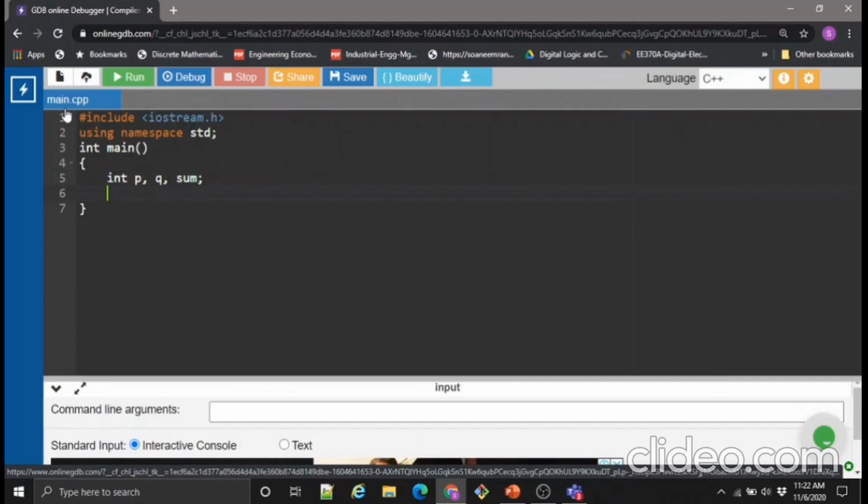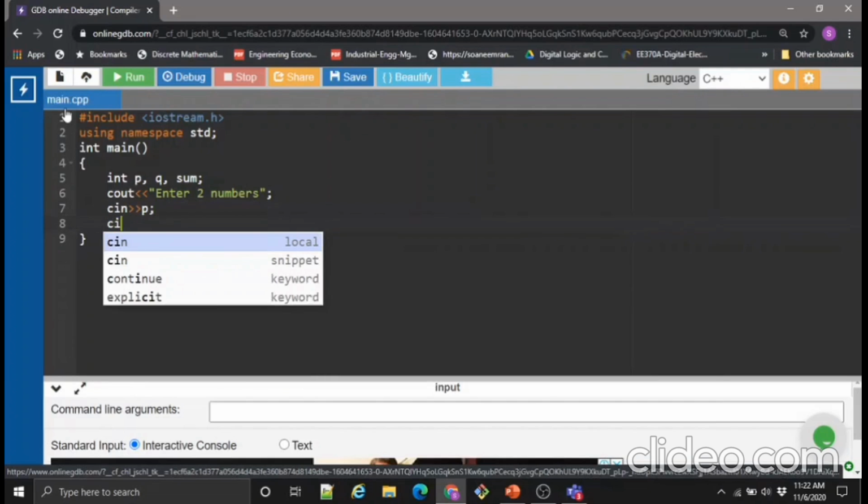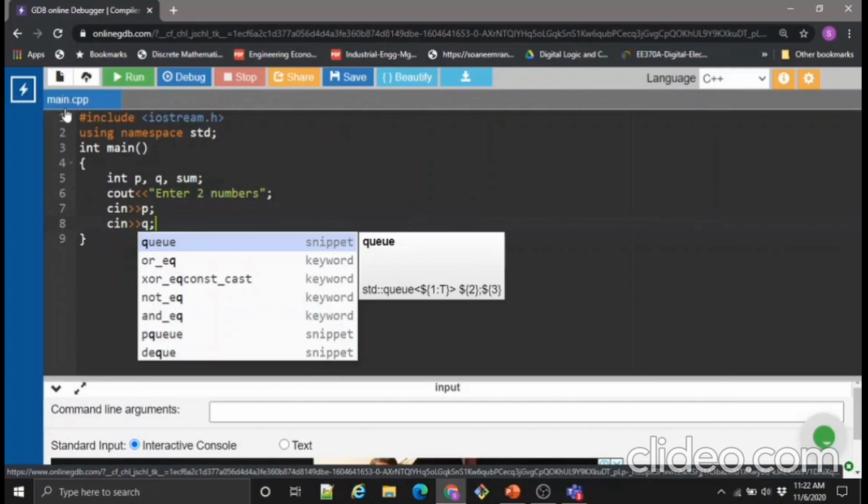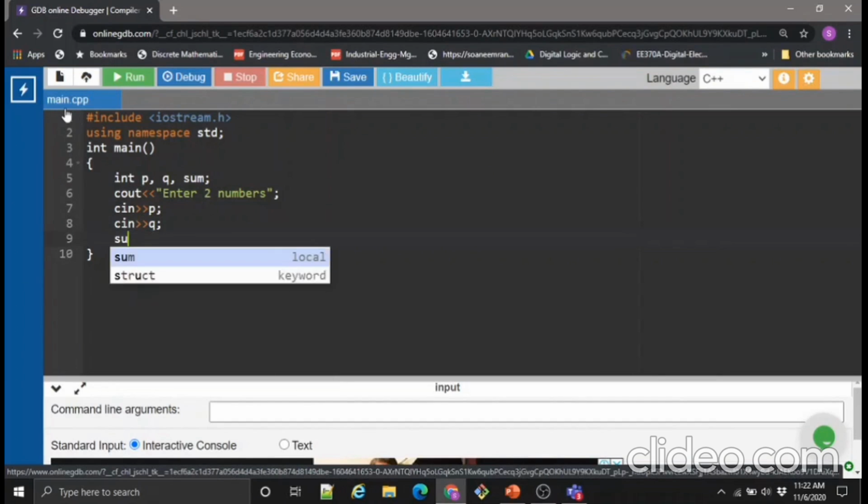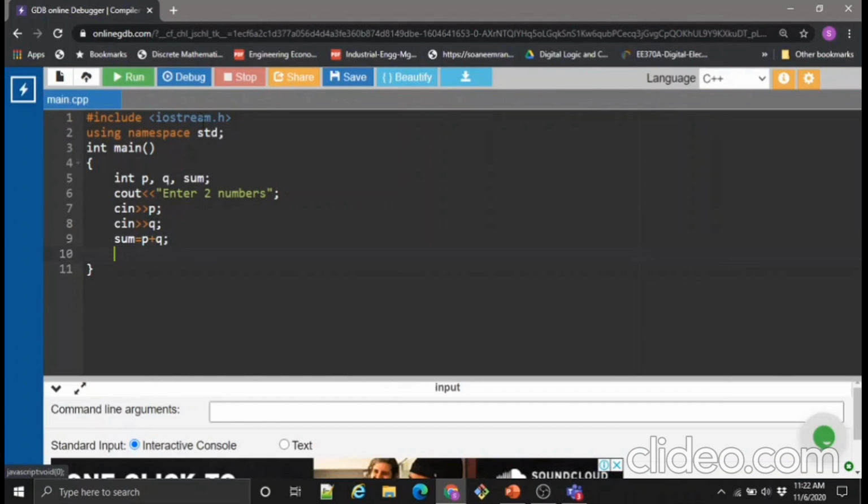Now we want to print a message, cout, enter two numbers. Then how to take the input? cin, again followed by two greater than signs, p. cin again, we want to input our q. Now we will write sum is equal to p plus q. See, every statement is followed by a semicolon.